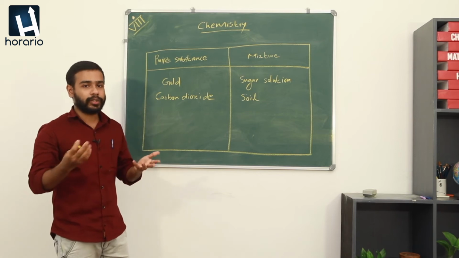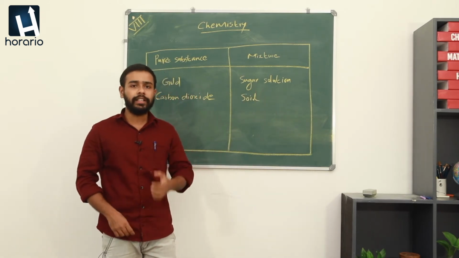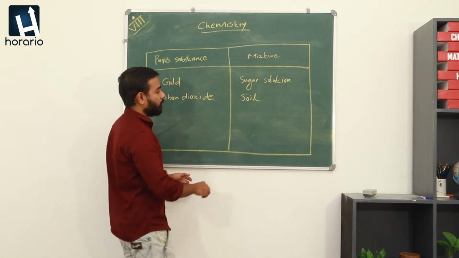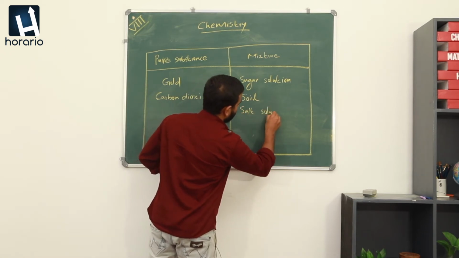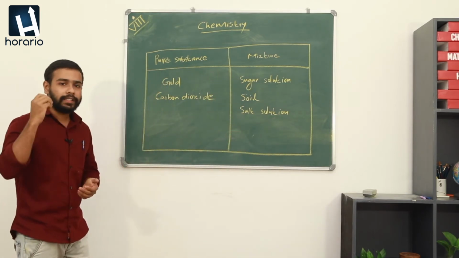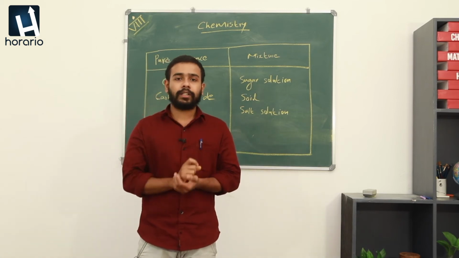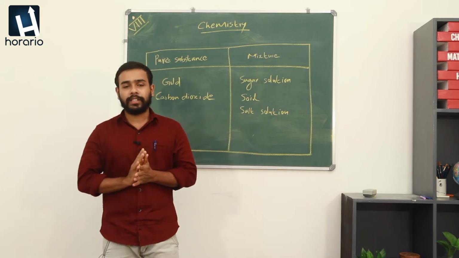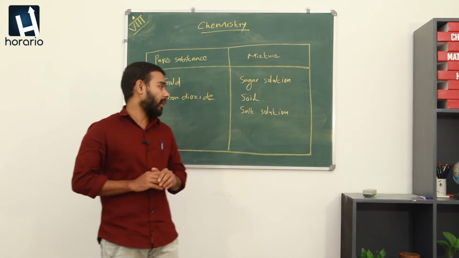Next one is salt solution. Similar to sugar solution, it also contains water particles and salt particles. So, it has two kinds of particles. So, it belongs to mixtures. Another one is sugar. Sugar is a substance made up of only sugar particles. There are no other substances or particles present in sugar. It is made up of purely sugar particles.